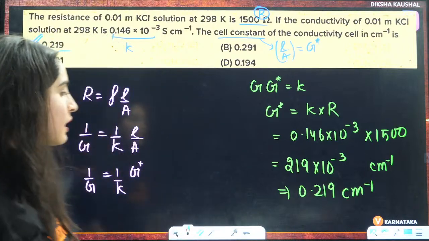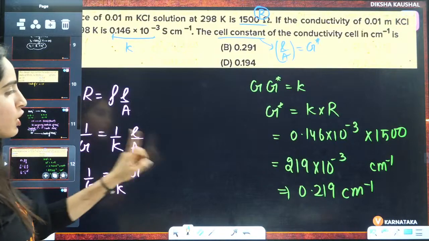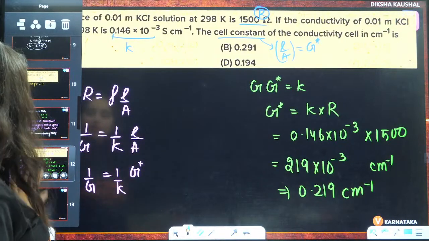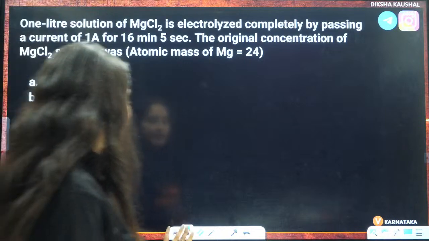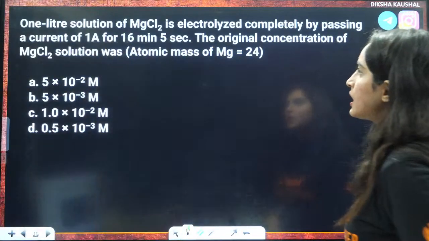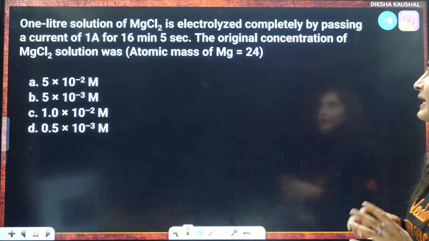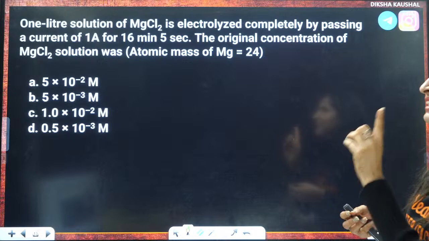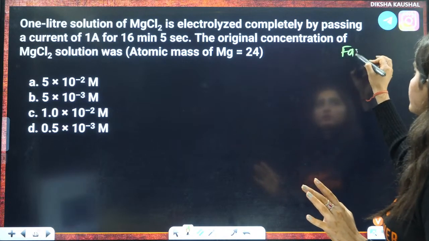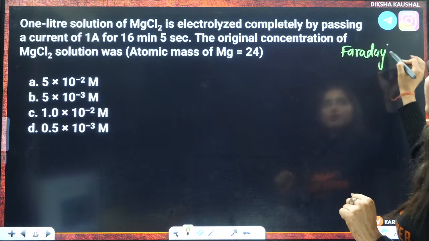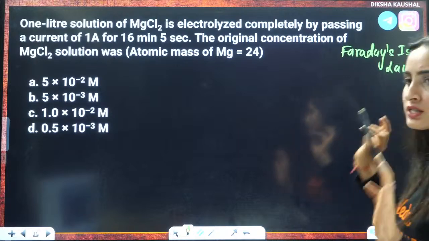Okay, chalo. Now next one it will come out to be 0.219 only, right? Next question is: 1 liter solution of MgCl2 is electrolyzed completely by passing a current. Now from current and time, I know that this is from Faraday's first law, right? We are clear on that.